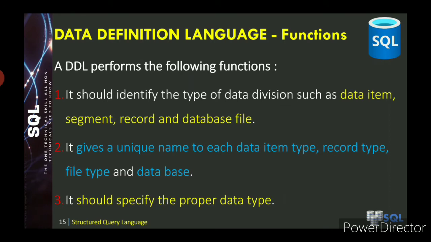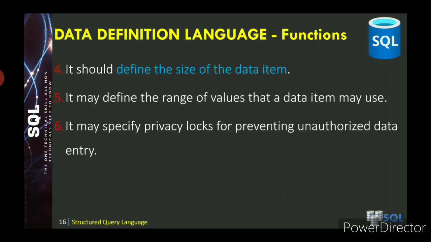The DDL performs the following functions. What are the functions that can be performed by the DDL? The first point, it should identify the type of data divisions such as data item, segment, record and database files. What types of data we have to store in the database record or in the database file. Then it gives a unique name to each data item type, record type, file type and the database. Then it should specify the proper data type, what type of data we have to store, whether it is numeric, character, float, real, double, something like that.